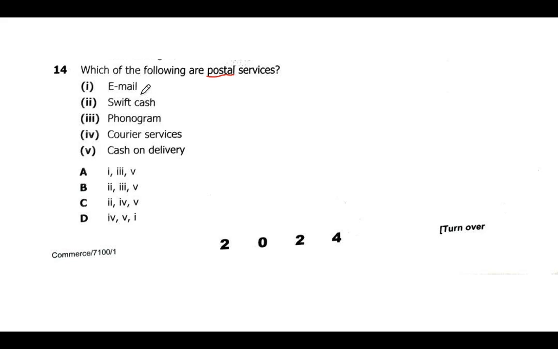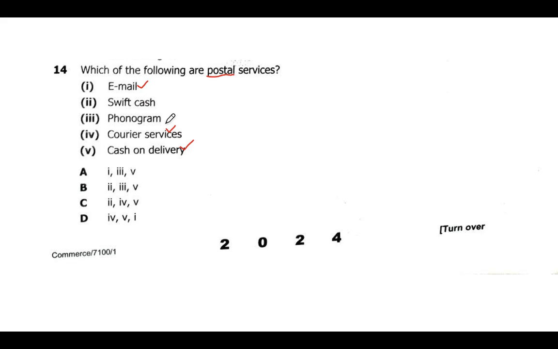So if we look at postal services, an email is a postal service. Then also we have a carrier service, a postal service, and then also cash on delivery is a post service. But these two are not post services because they deal with transactions between bank to bank or maybe bank to an account. So this one is not a postal service.